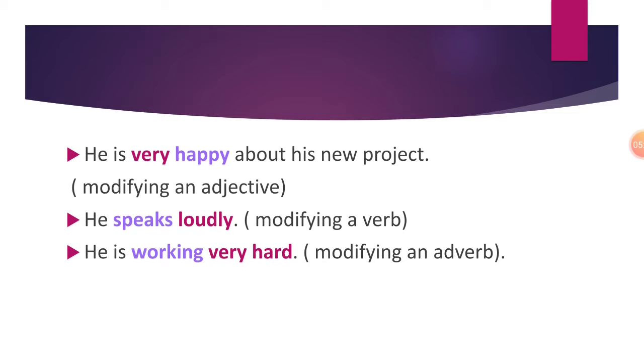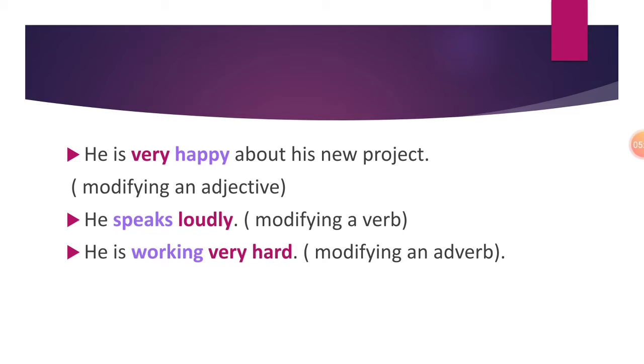Now, did you understand that an adverb is something that describes a verb, describes an adjective, and describes an adverb also. See, in the last sentence, he is working very hard. Here, hard is actually describing or modifying the verb working, but very, very hard. So, I can say how much hard is he working, or to what extent he is a hard working person.